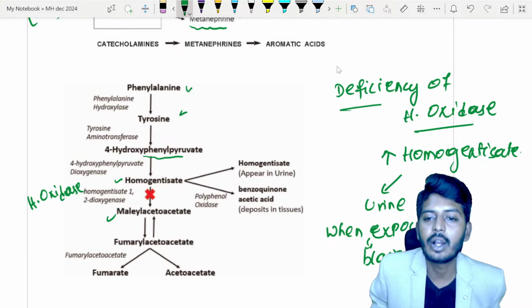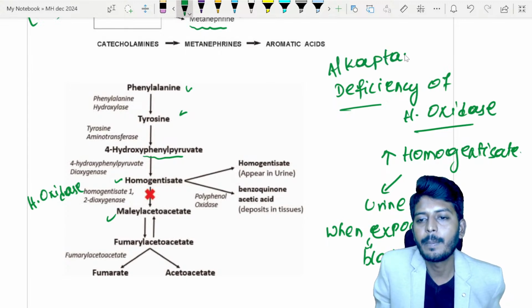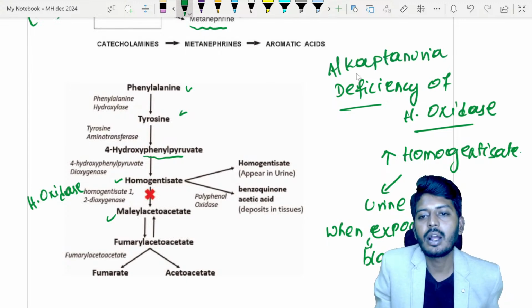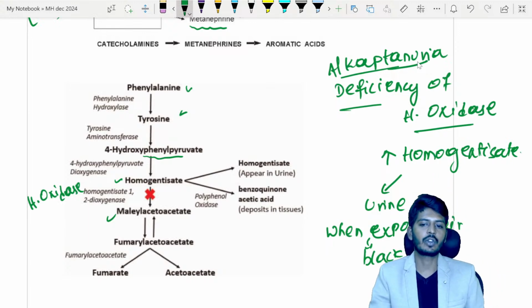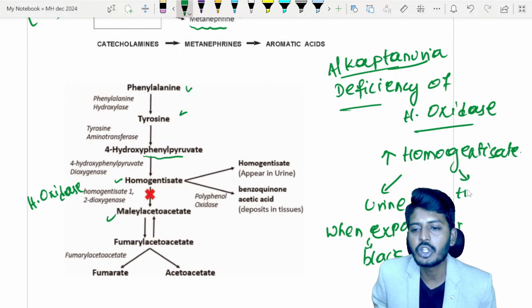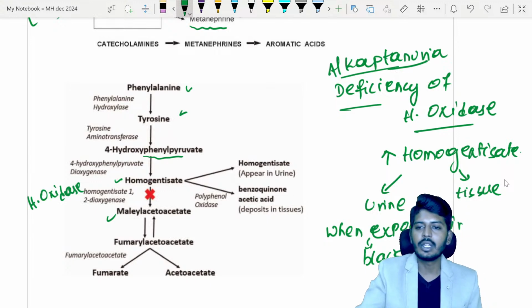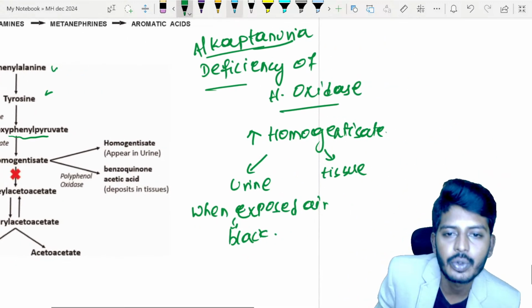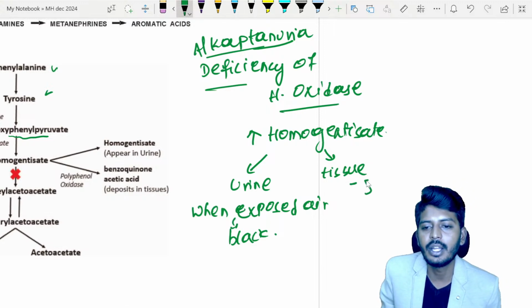So this is called alkaptonuria. Alkaptonuria is due to deficiency of which enzyme? Homogentisate oxidase. Now this homogentisate, my dear student, can also accumulate in the tissues of the body. It will accumulate in the tissues leading to joint defects.